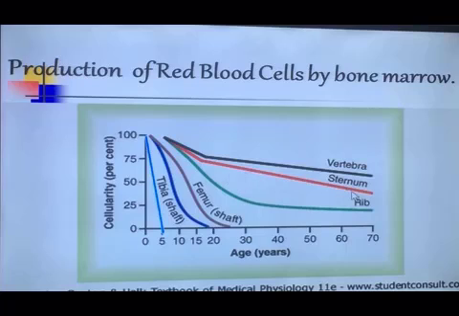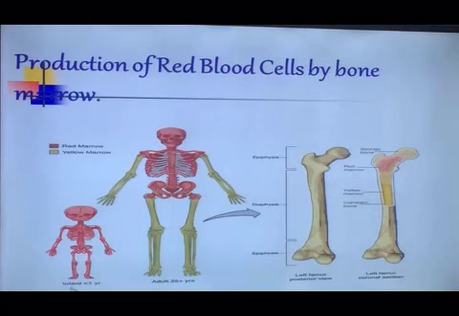The red line shows the sternum. So the sternum also declines. After the age of 5, a decline also occurs in production by the sternum, and at the age of 20 it decreases up to 25%, and at the age of 70 it decreased to 45%. In a child below 5 years, all the bones are involved in production of RBCs.